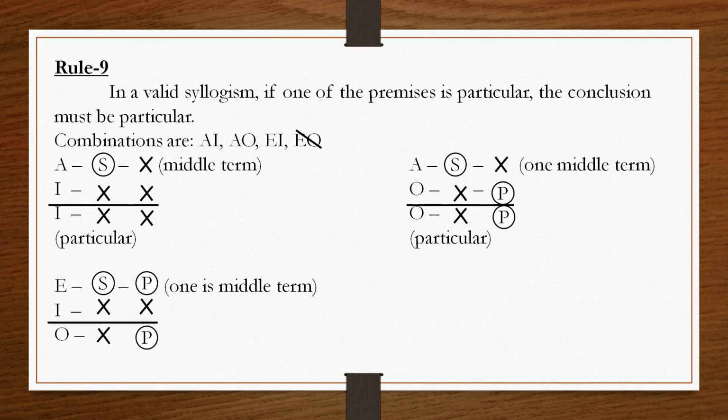Now, we will see the next combination, that is your E-I combination. E proposition means universal negative proposition.